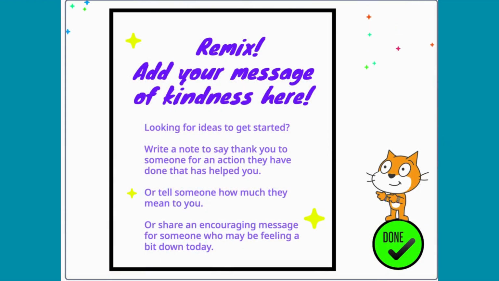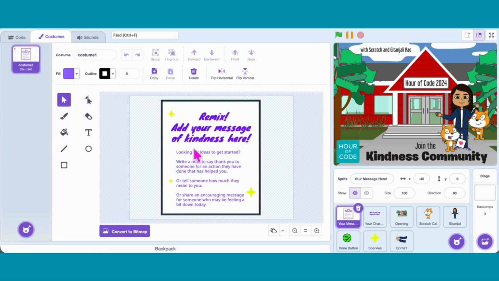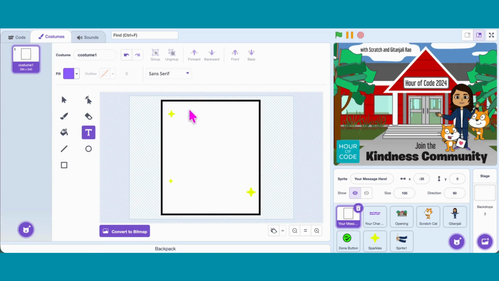Okay, cool! Now we understand the goal of this kindness project. The first thing they ask us to do is to go to the Costumes tab and change the message. So here's what I'm going to do.